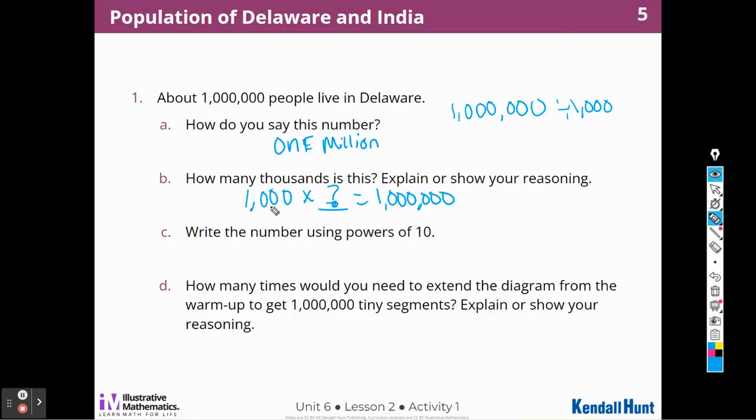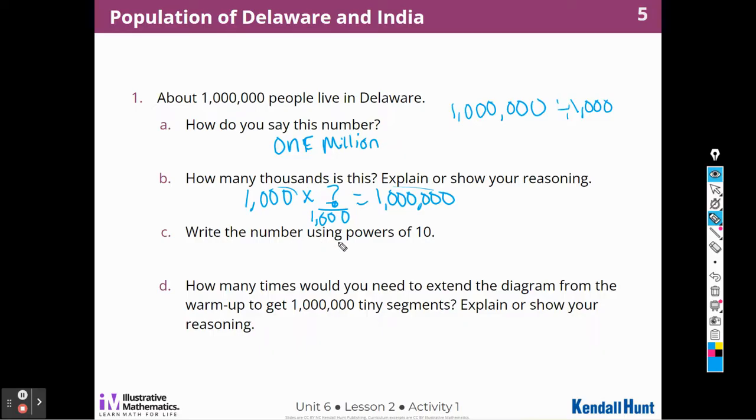So what am I going to have to multiply to get 3 more zeros? I think if I have 3 zeros here and I need 6 zeros at the end, I'm going to multiply by 1,000. So I think 1,000 thousands is a million.